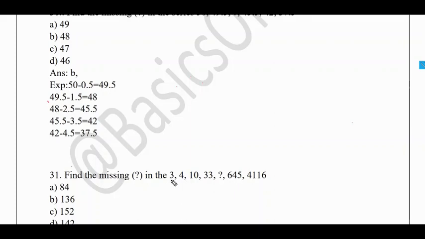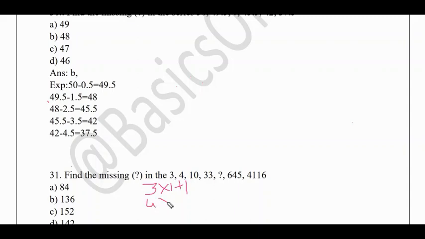For the series 3 and 4, first you need to check the difference. So 1, 6, 13, but here I am not getting any kind of similarities in the series. So I will drop this difference logic. Okay. After this, I need to check whether any multiplication or addition has been done. So 3 into 1 plus 1 holds good, to get 4.